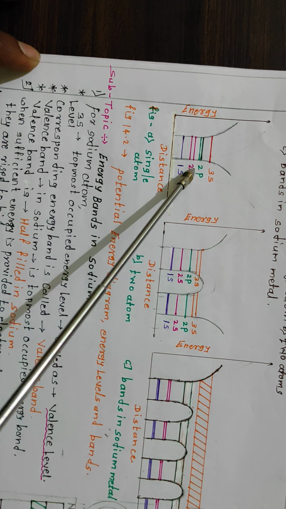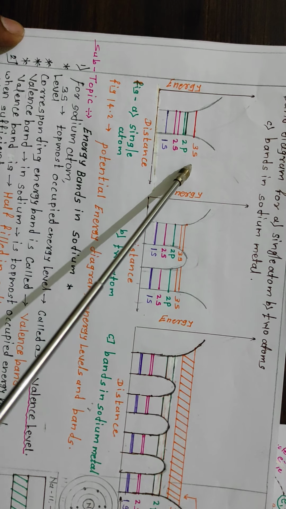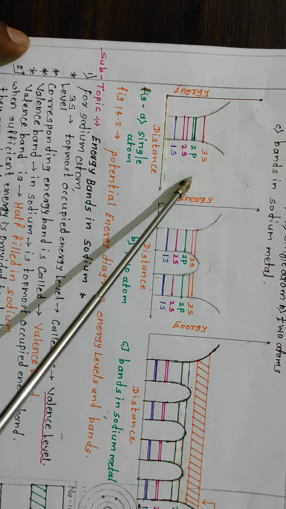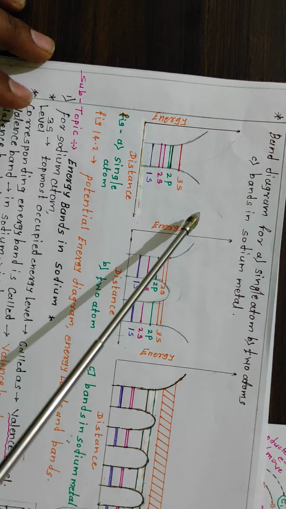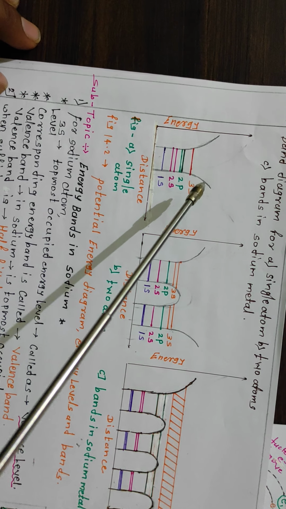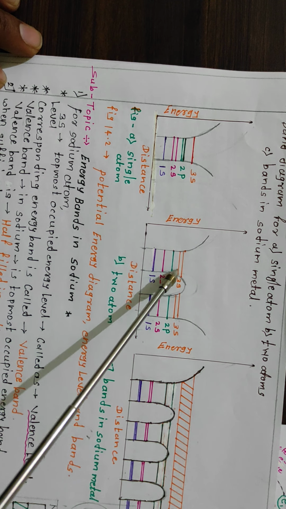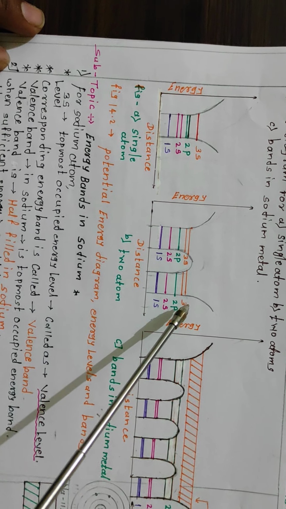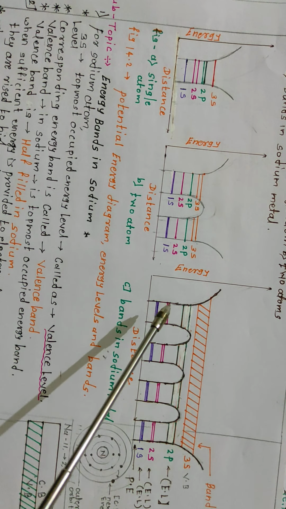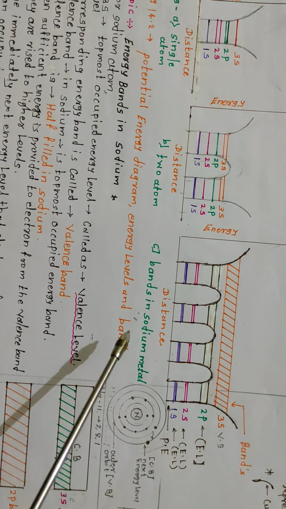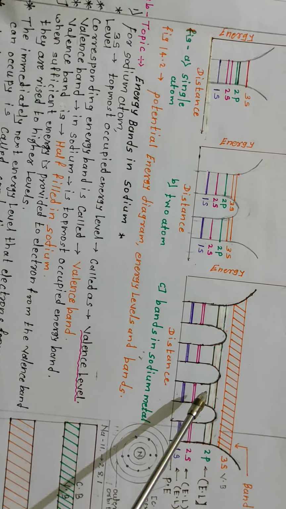Then when the atoms are placed in contact with each other, the energy of that level is the same, therefore they are accommodated, forming two sub levels of energy, and there is a very small gap between these energy levels.